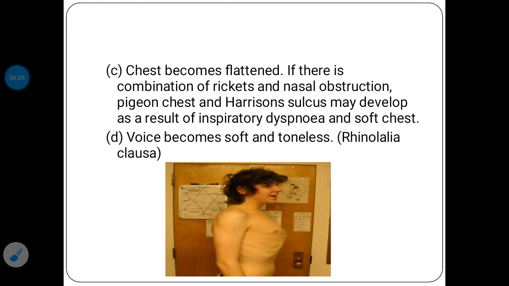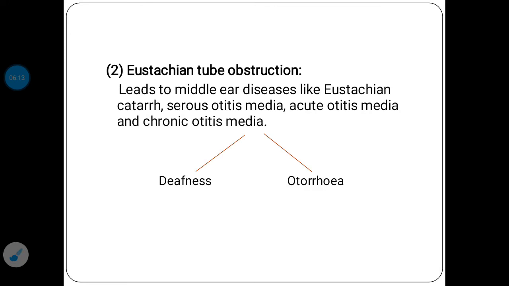The voice will become soft and toneless, and that particular thing is called rhinolalia clausa. Now the symptoms related to the eustachian tube obstruction. It leads to middle ear diseases like eustachian catarrh, serous otitis media, acute otitis media or chronic otitis media. So due to the obstruction in the eustachian tube, these particular things can happen in cases of adenoid, and due to that the patient may develop symptoms of deafness and otorrhea.